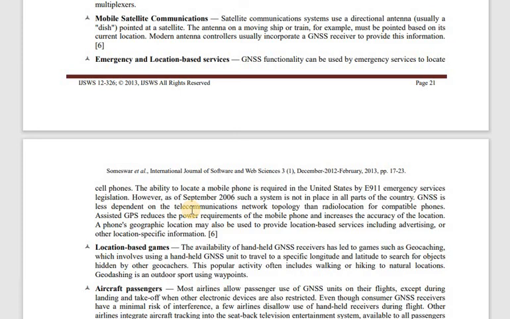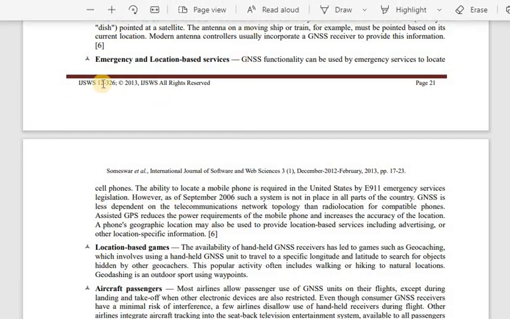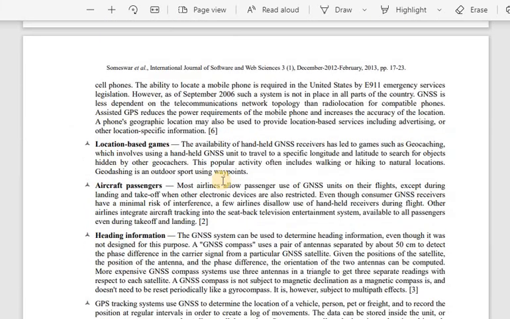By using that, we can automatically find where the mobile phone is moving, or where it has been lost, what was the current or the last location of that phone. Along with that, it also increases the accuracy of that particular location. So that's the reason we can use this for emergency and location based services also.